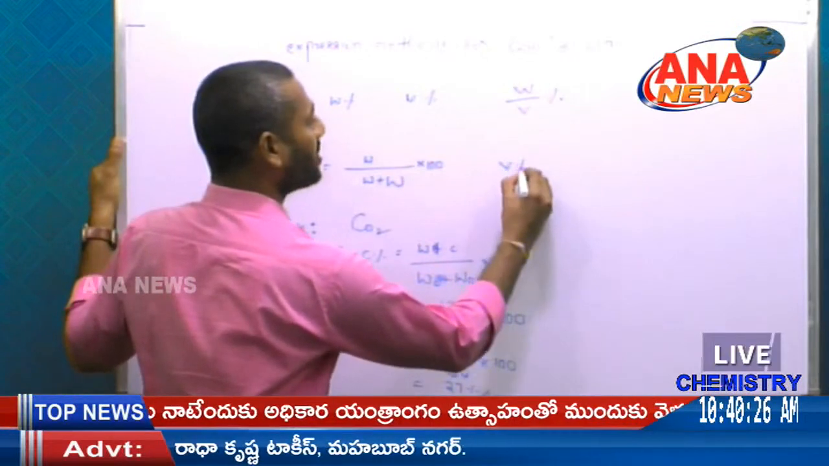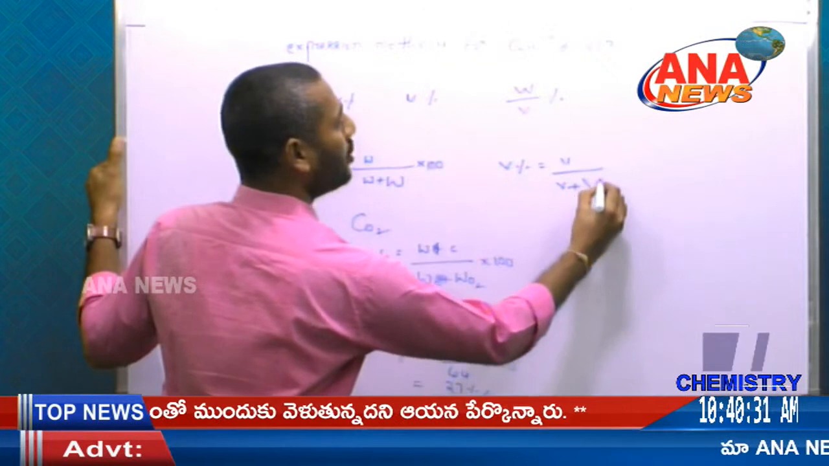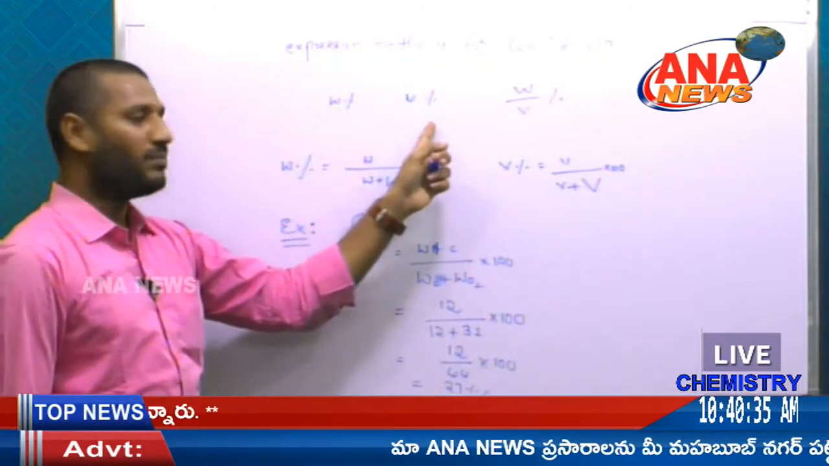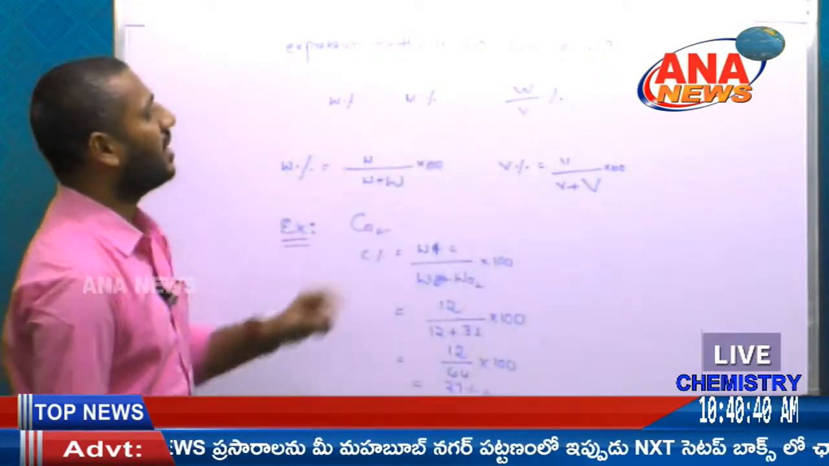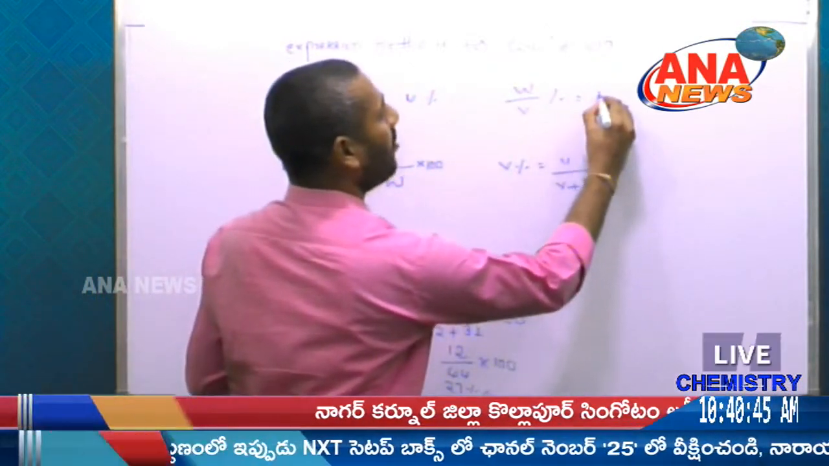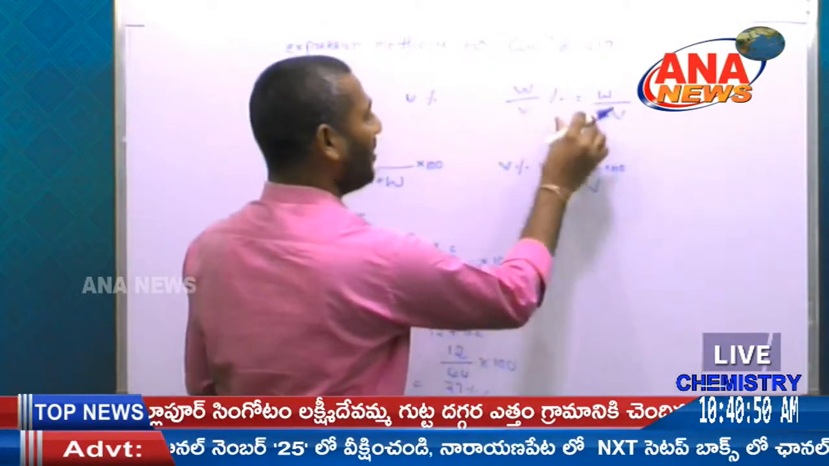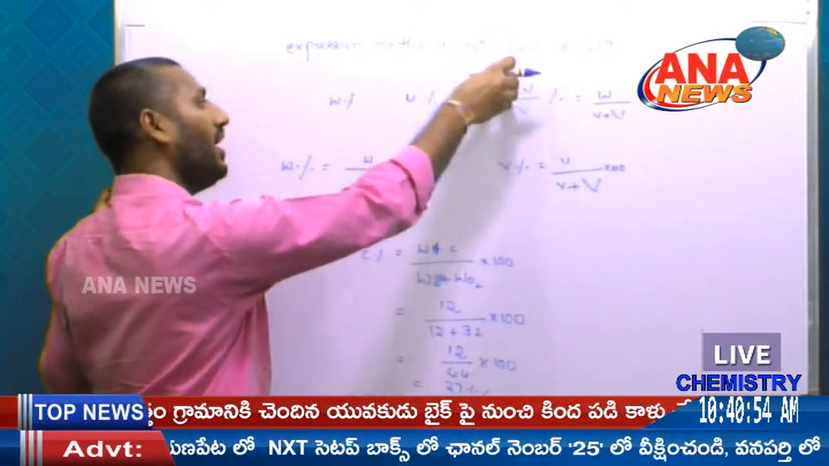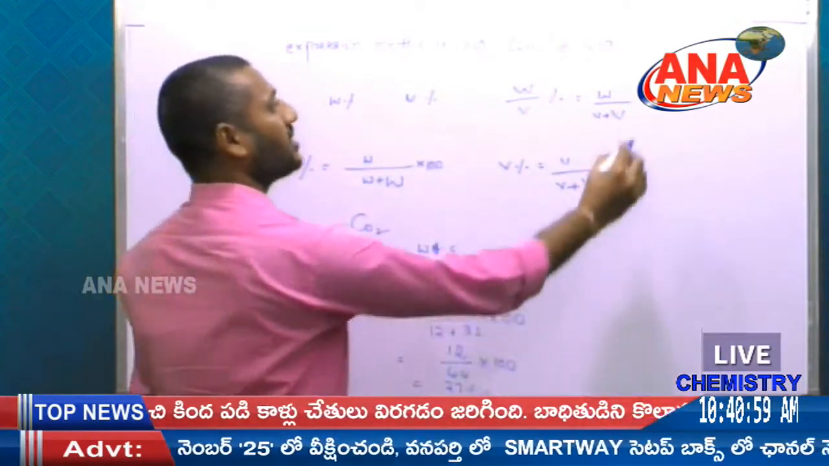Weight percentage is equal to the volume of the solute by the volume of the solution into 100. That is known as the volume percentage, and that is the weight percentage. Next one is weight by volume percentage, which is nothing but the weight of the solute by the volume of the solution. That is the difference between the weight and volume percentages.